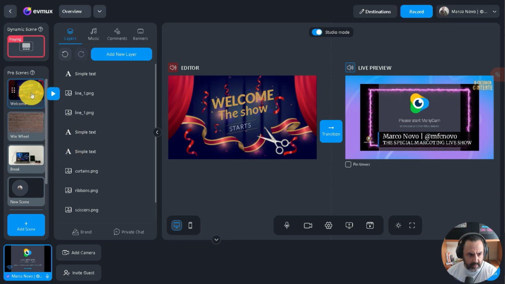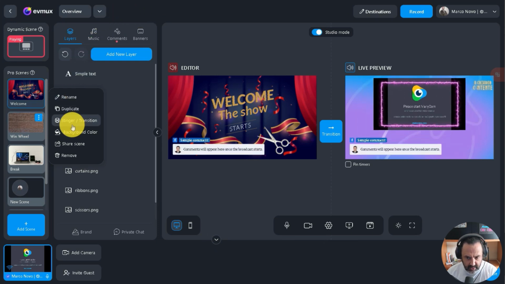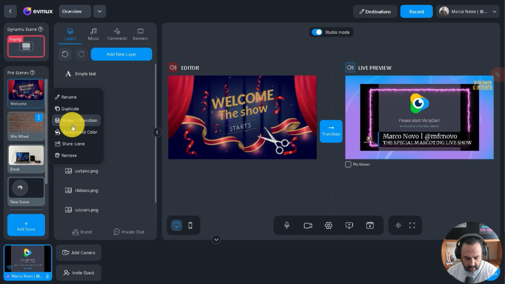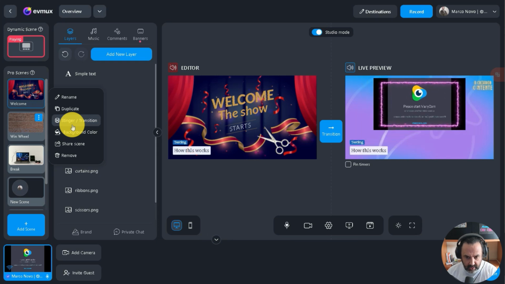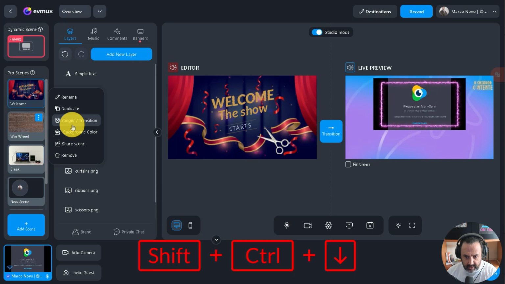Oh, I see. We can show the comments by hitting this button. There you go. Nice. We can hide banners. We can switch the banners. Nice.